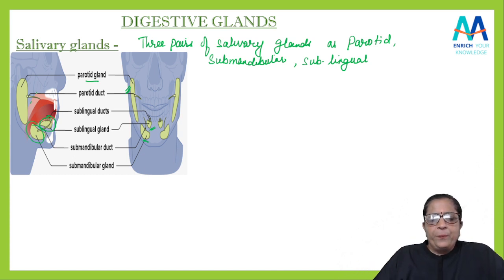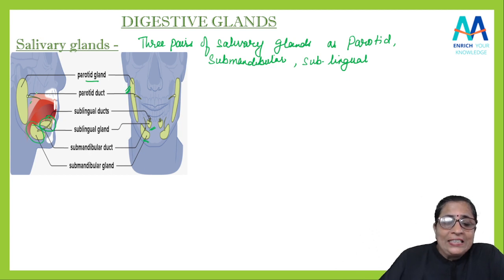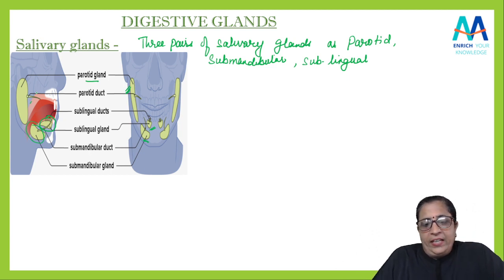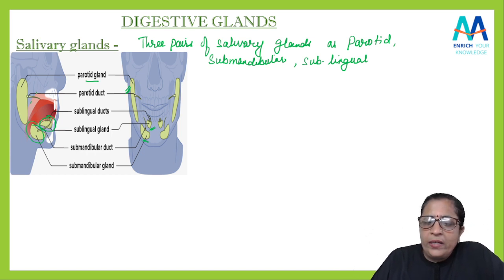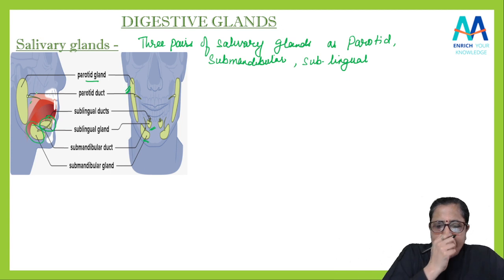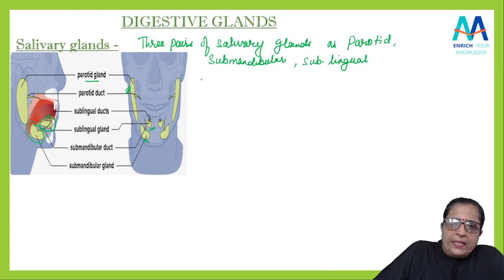Now, saliva is secreted by the salivary glands. Yes, so saliva is secreted by the salivary glands, and saliva is what? It is slightly acidic. Remember, saliva is secreted by salivary glands.